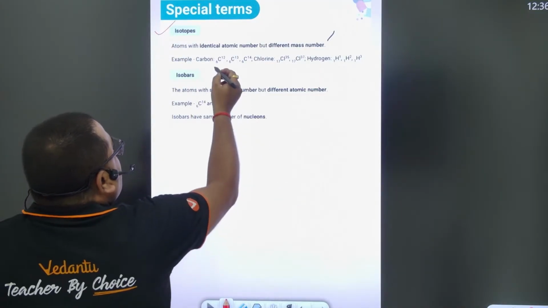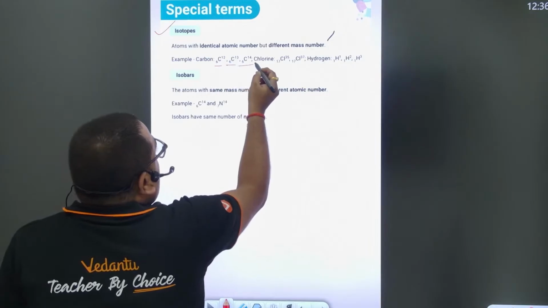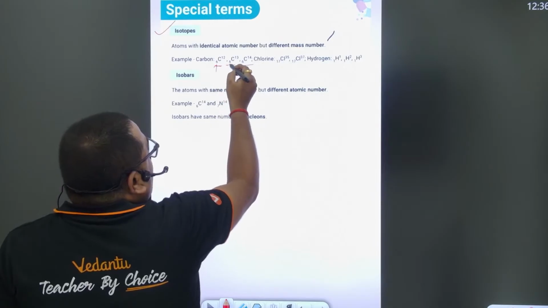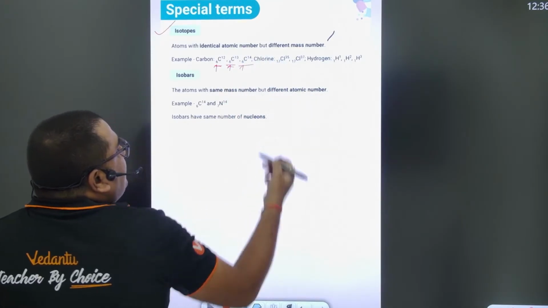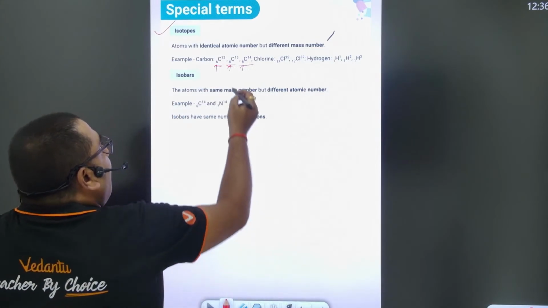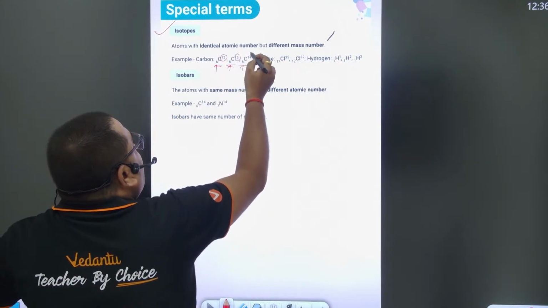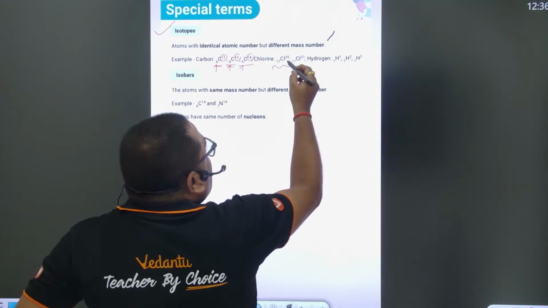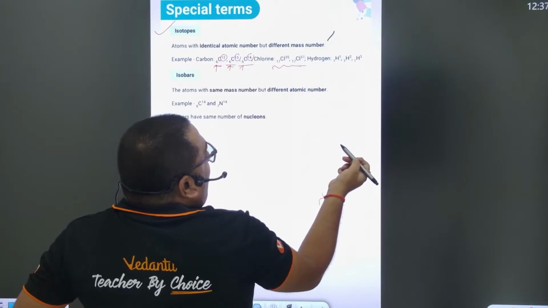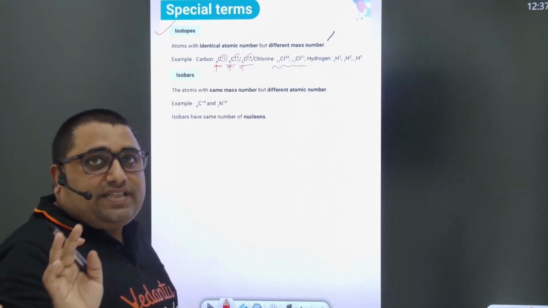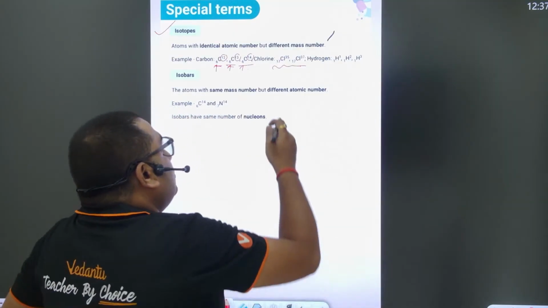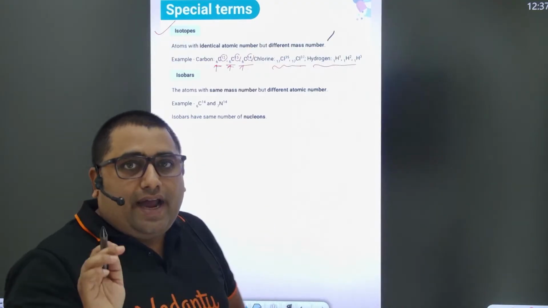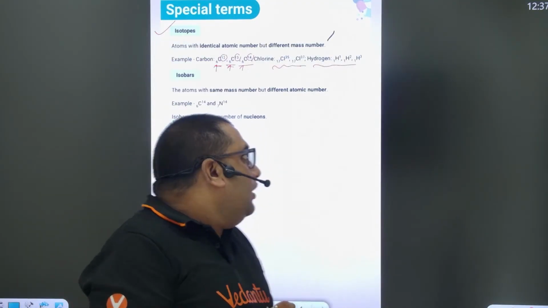For example, 6C12, 6C13 and 6C14. All these are isotopes of carbon, right? In all, the atomic number is the same, 6, 6, and 6, but the mass number is different: 12, 13 and 14. One more example of isotopes is 17Cl35 and 17Cl37. These two have the same atomic number but different mass number, so they are also isotopes of chlorine. In the same way, you can also see it in hydrogen. So are you getting what isotopes are?